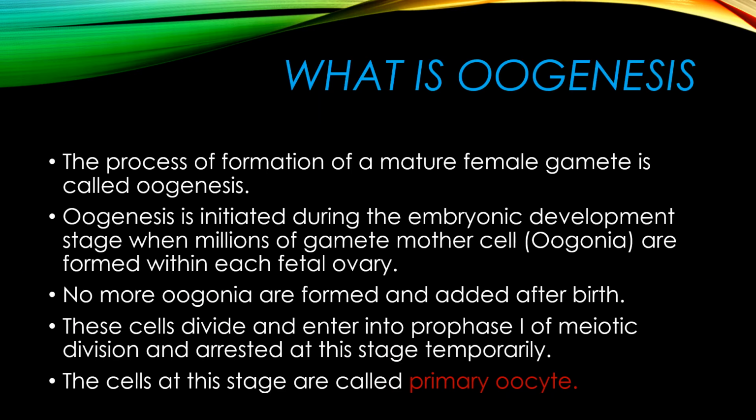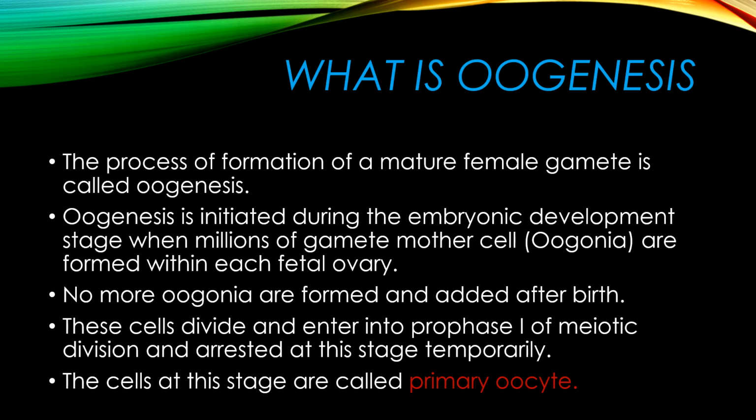So, oogenesis, we will begin from here. What is oogenesis? Oogenesis is a process of formation of a mature female gamete. It means the process is going on in the female, and the primary sex organ is the ovary. We are talking of the process in the ovary in females.